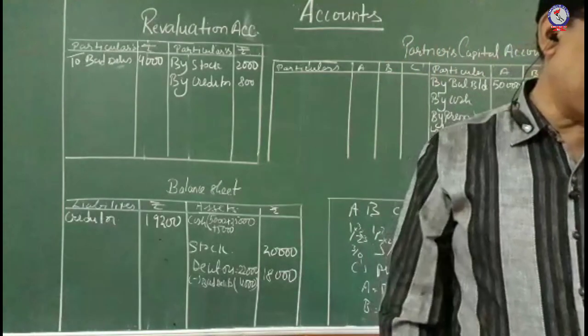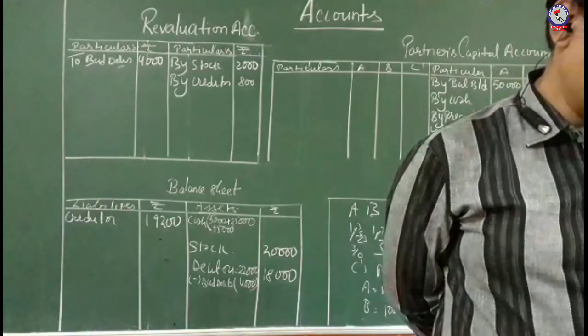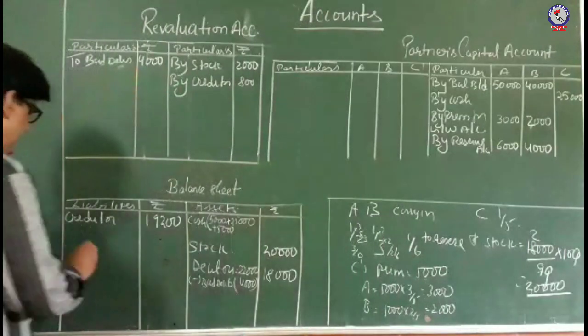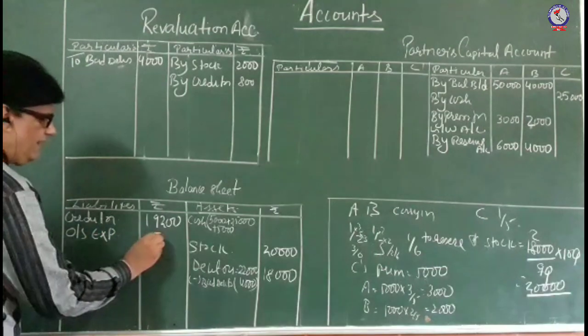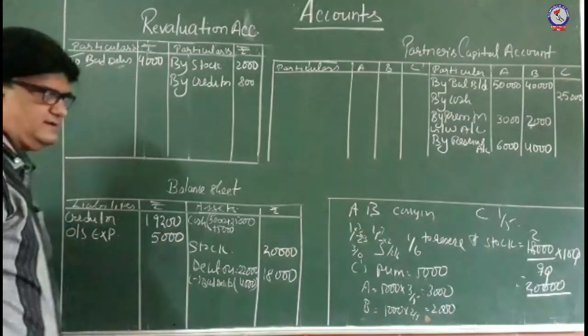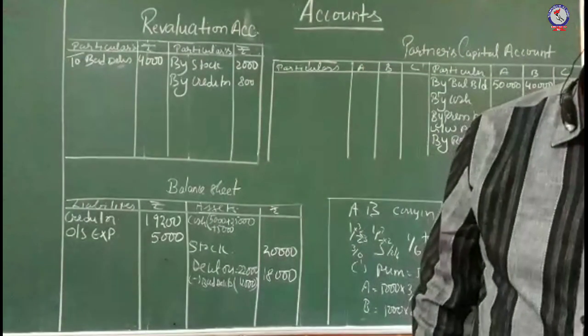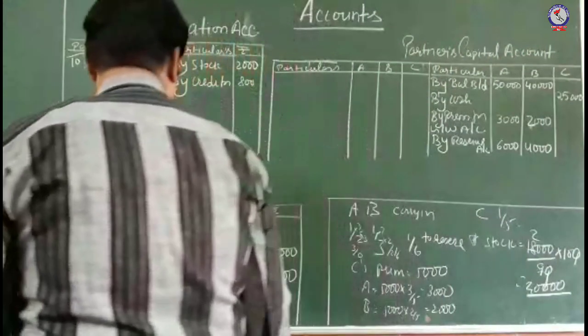Then outstanding expenses were 5,000 rupees. Okay, so there was an outstanding expense 5,000. ये नई बैलेंस शीट में एडजस्ट चला जाएगा. Outstanding expenses 5,000 rupees. Then comes building 50,000, plant and machinery 30,000. Both are the assets for you.